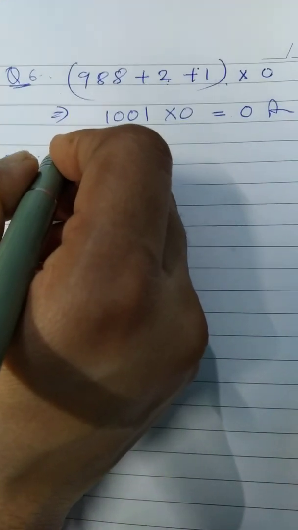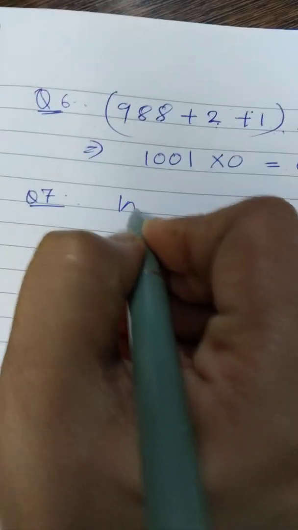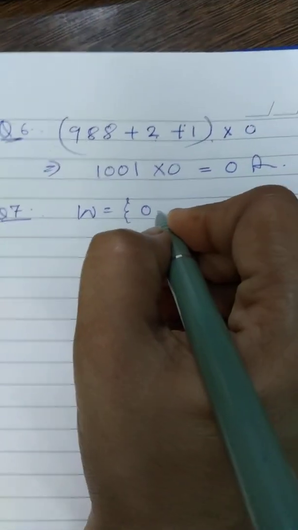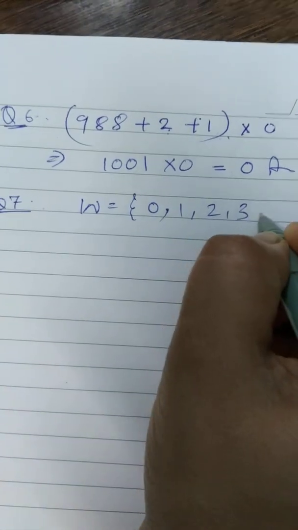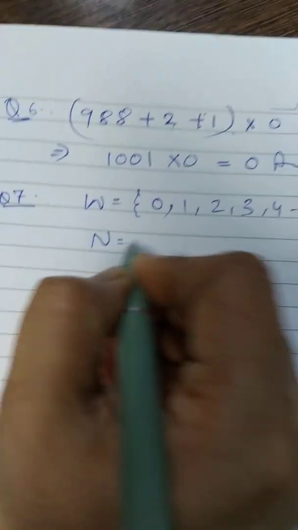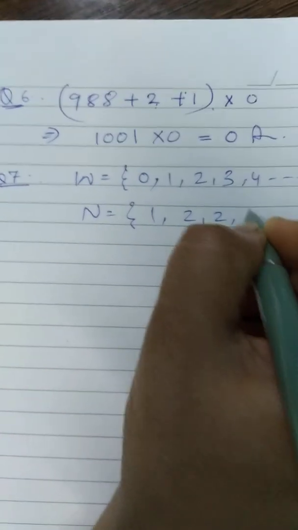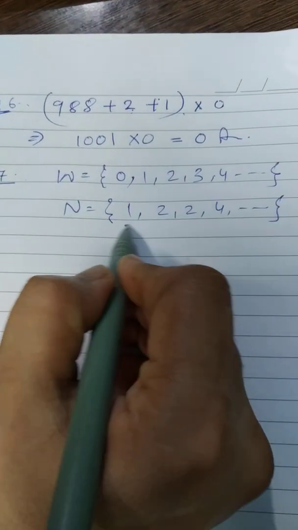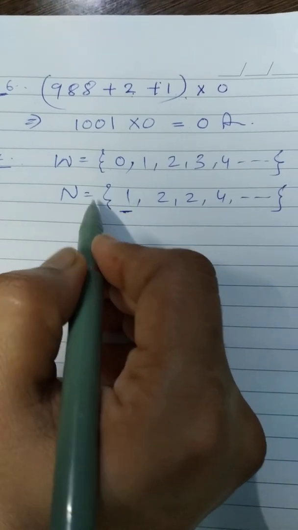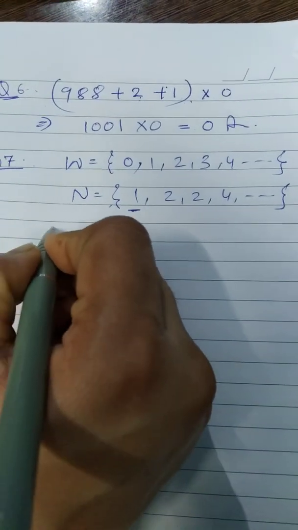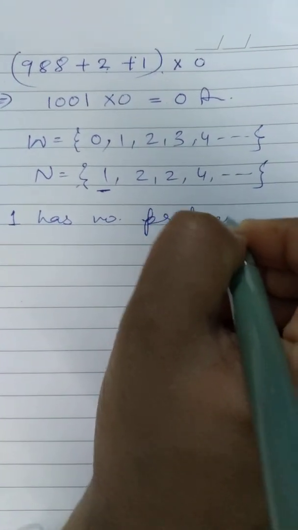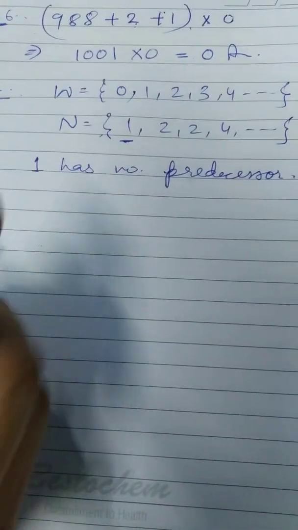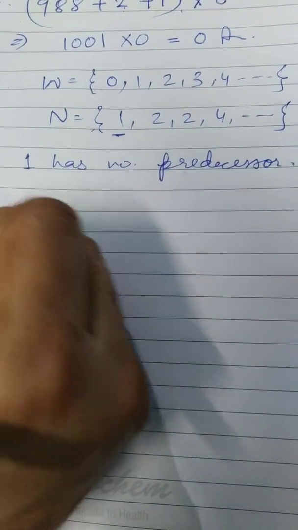Now question number 7. Which natural number has no predecessor? Whole number के लिए तो predecessor कौन सा था? कौन सा नंबर था जिसका कोई predecessor नहीं था? That is 0. Because whole number starts from 0. But natural number starts from 1. So the number 1 has no predecessor. इसके पहले तो कोई नंबर ही नहीं है. So the natural number 1 has no predecessor. This is the answer.